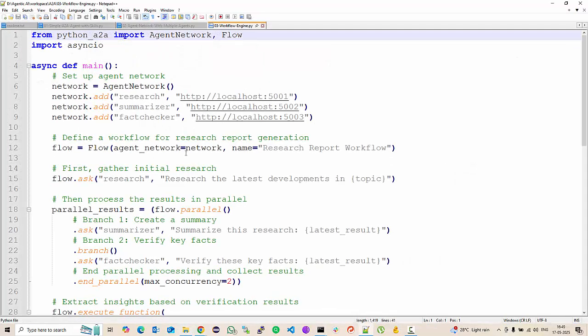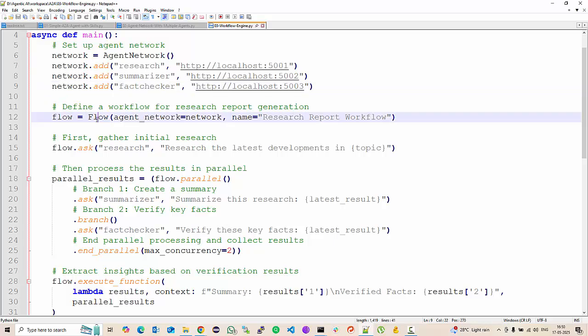And similarly, this is a workflow agent. I won't be running it because I don't have three agents ready. You create a network just like earlier, a research agent, a summarizer, a fact checker, and then you create a flow and then ask the research agent to research the latest developments in a certain topic. Okay. And then you run a parallel flow between two agents, summarizer and fact checker, where you ask the summarizer to summarize this research and the fact checker to verify the key facts